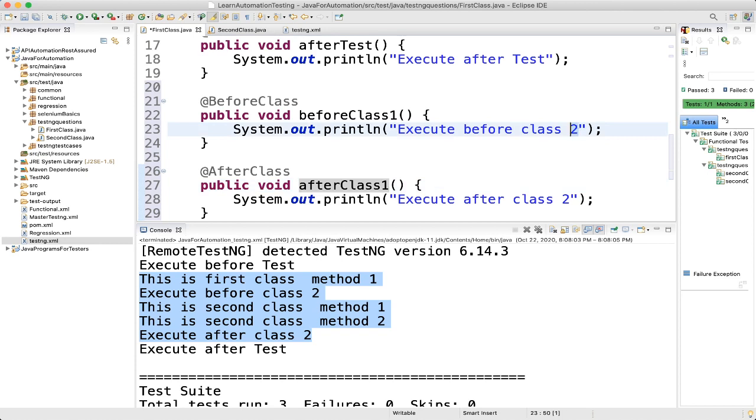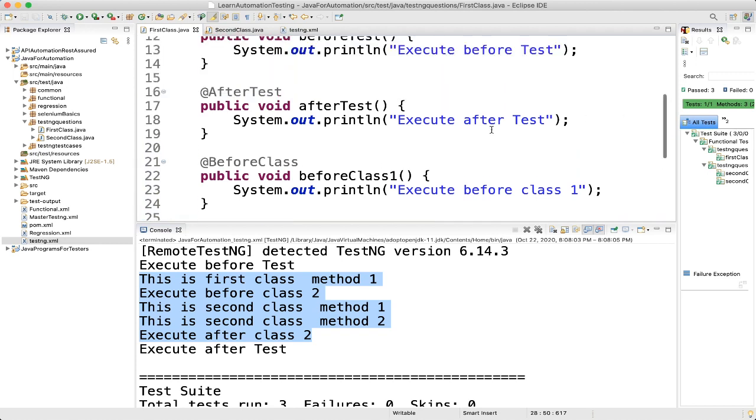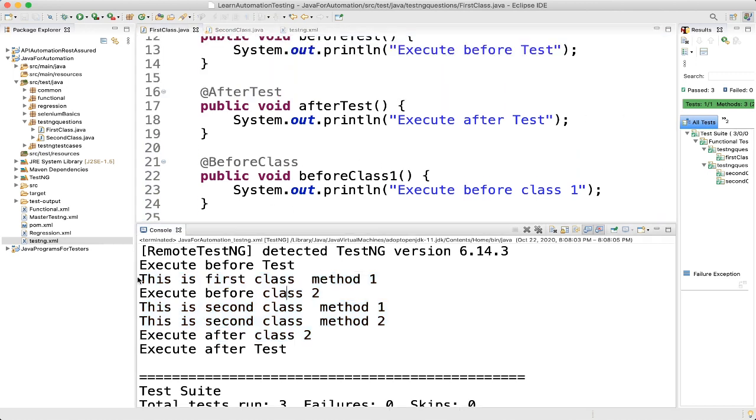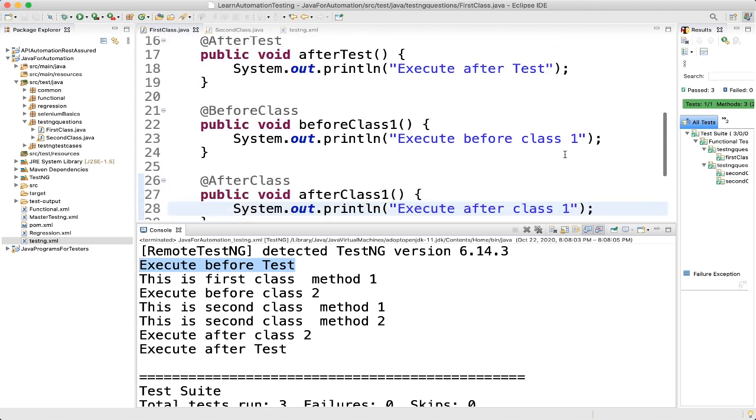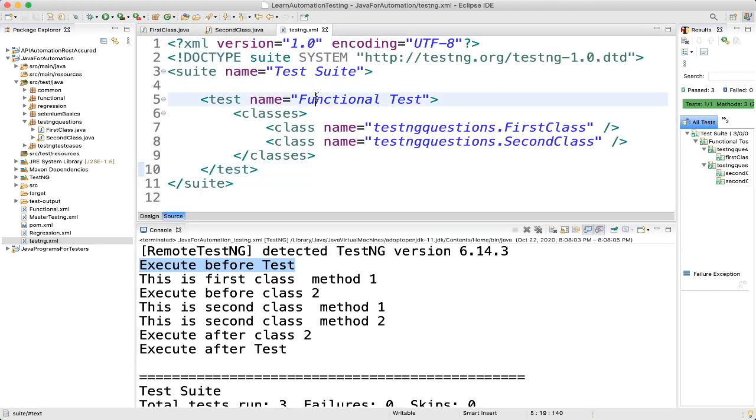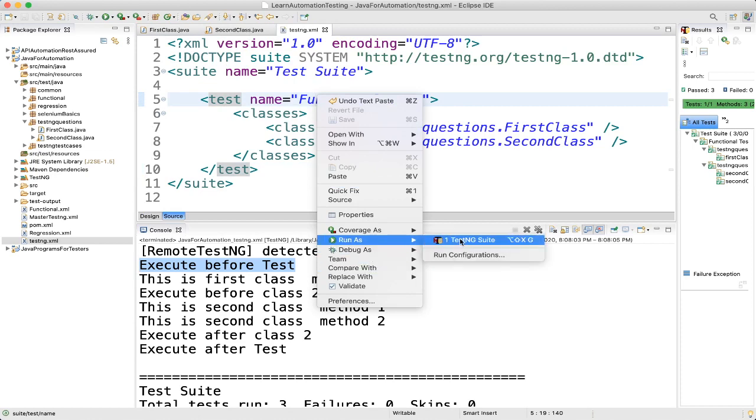So when we execute this from the testng.xml file, execute before test will get executed first, then execute before class 1 will come. Anyway, let's see how it is happening. Let's execute.